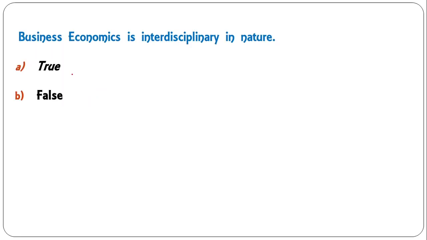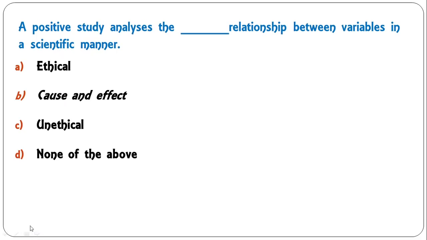It's an interdisciplinary subject. A positive study analyzes the dash relationship between variables in a scientific manner. Ethical relationship, cause and effect relationship, unethical relationship, none of the above. So the correct answer is under positive study we do cause and effect relationship.